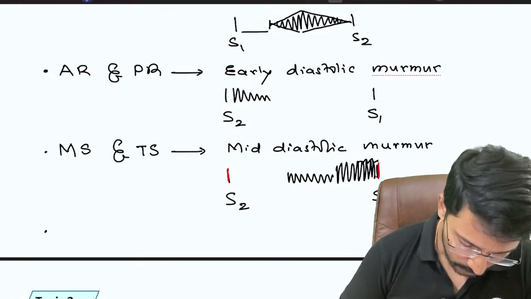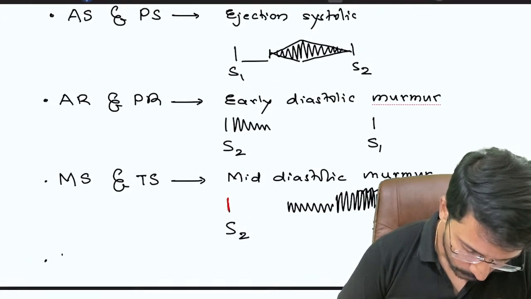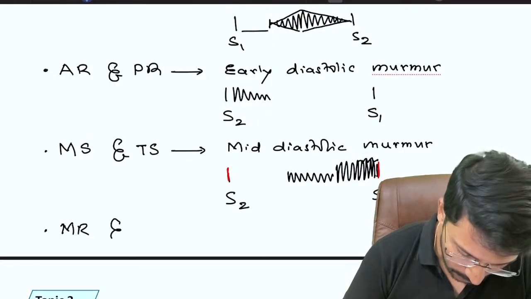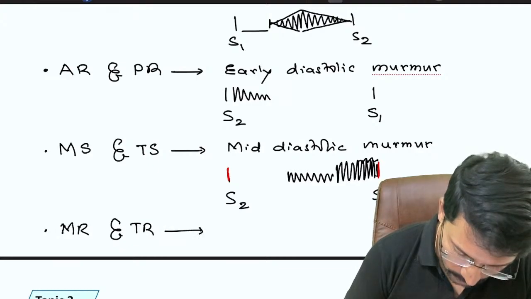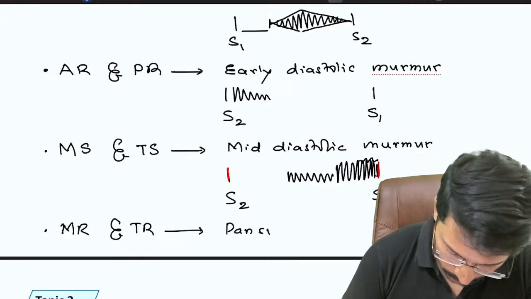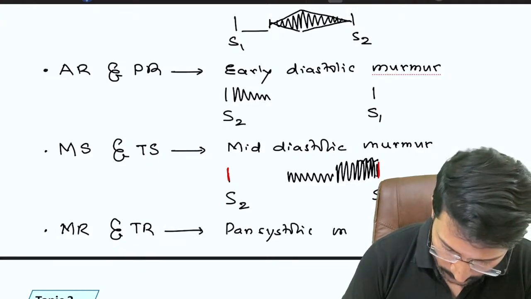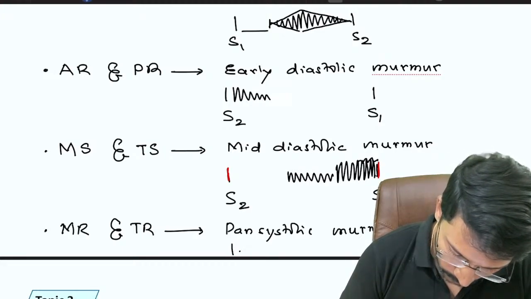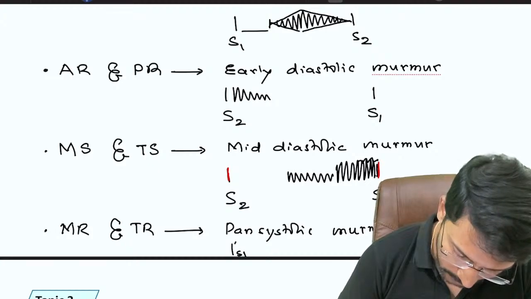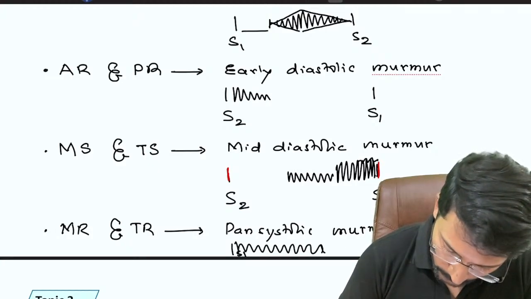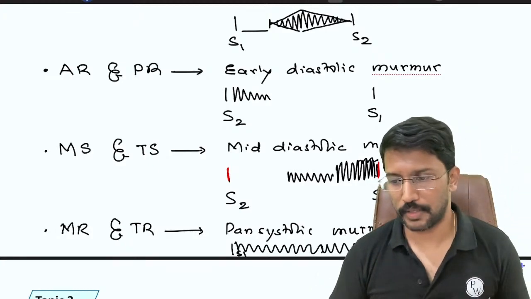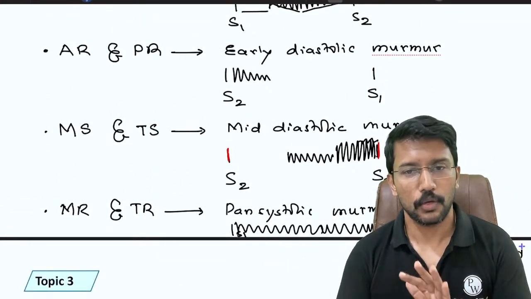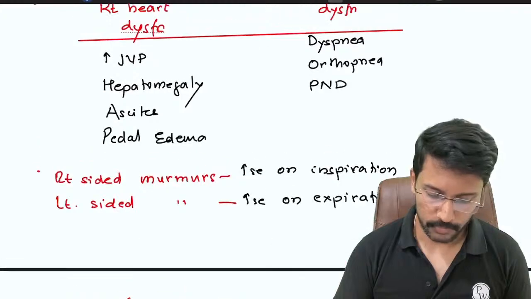Okay, now what are we left with? We are only left with mitral regurgitation and tricuspid regurgitation, MR and TR. In both cases we get a pansystolic murmur. Pansystolic murmur means it happens between S1 and S2 and it runs from S1 all the way to S2. That's why it is called pansystolic. So as long as you remember these four murmurs, these four phonocardiograms, you're set for answering most of the questions coming from the valvular heart diseases.